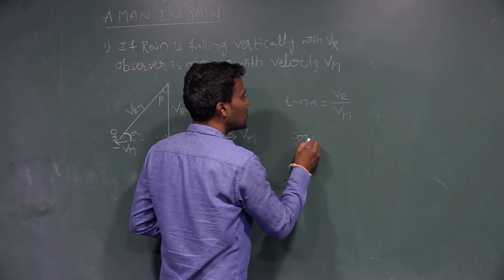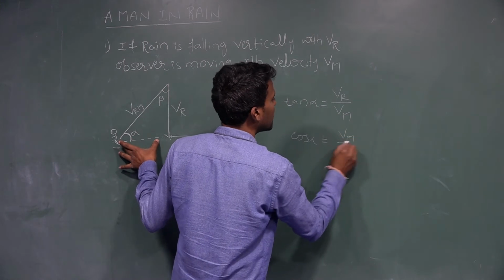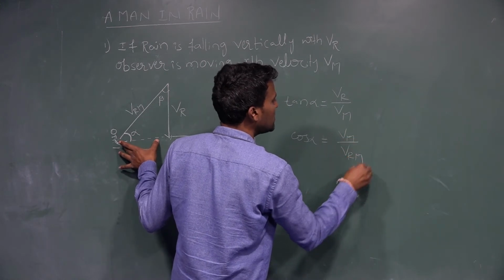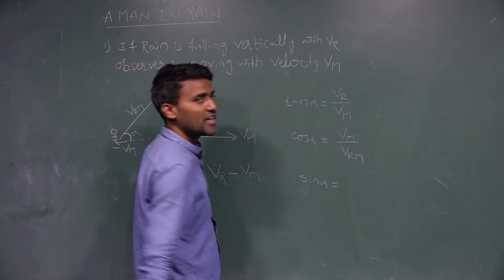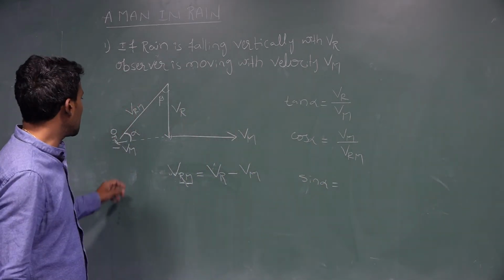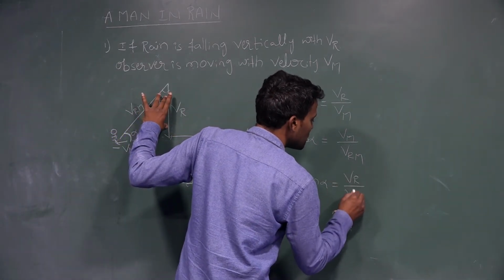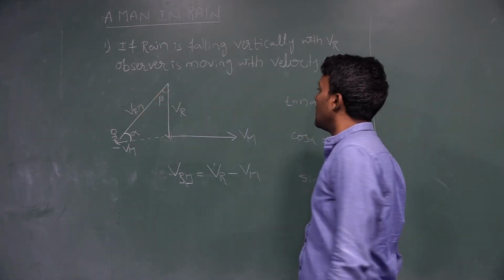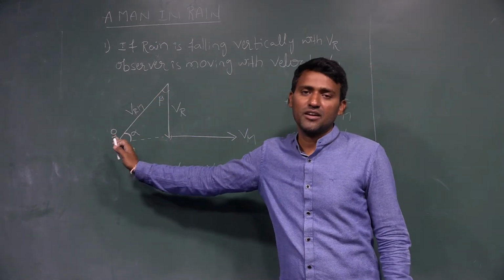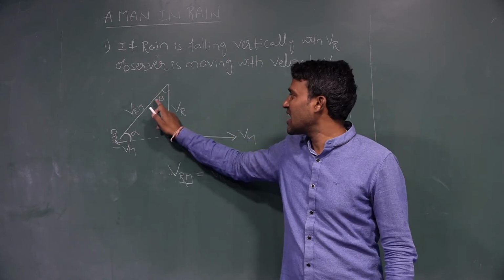Then cos alpha is the adjacent side divided by the hypotenuse, the velocity of the rain with respect to man. And sin alpha is the opposite side by hypotenuse, that is the velocity of the rain with respect to man. Now the umbrella direction with the vertical makes an angle beta.